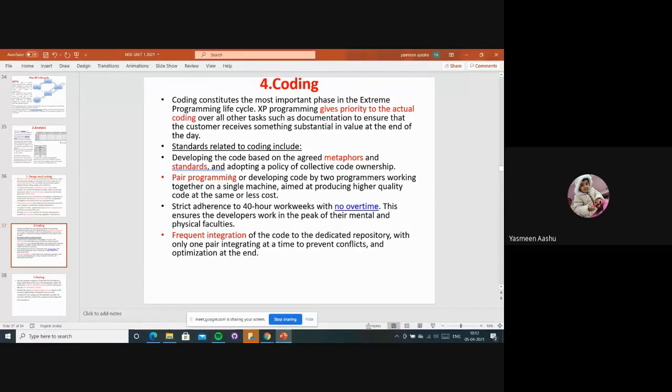And pair programming, developing code by two programmers, they are going to work to get good quality code with less cost, right? And there should be no overtime; they have to complete in time, and frequent integrations are going to be done. So that is about the coding.